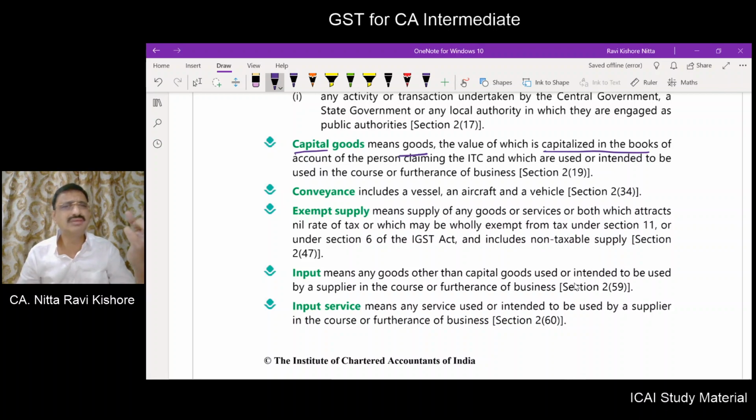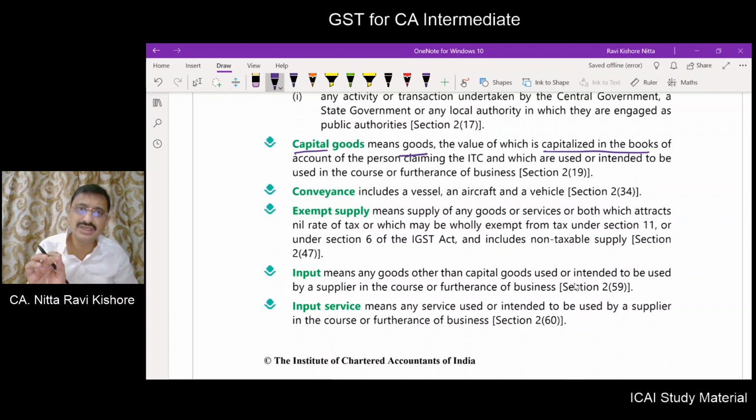A good may be a capital good to you, but for a person who sells the machines, it is a normal good. But for you, because of the purpose for which you use it, are you procuring it for reselling?